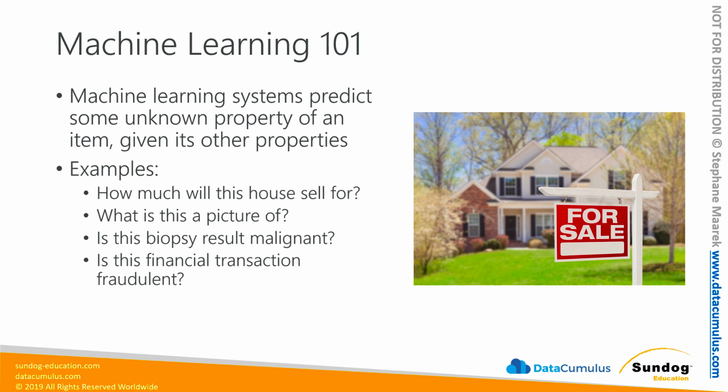For example, you might want to know how much your house will sell for, most likely, and you could actually predict the sale price of your house given historical data of other houses that are similar to it, right? So if I have a database of historical house sales for a given zip code, maybe I can look for correlations between the number of bedrooms and the square footage and what amenities that house has, and compare that to the actual known sale price for that house. I can use a model built off of that data to predict the sale price of my house, given its attributes such as its square footage, number of bedrooms, zip code, and whatnot.